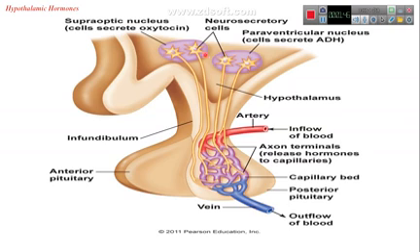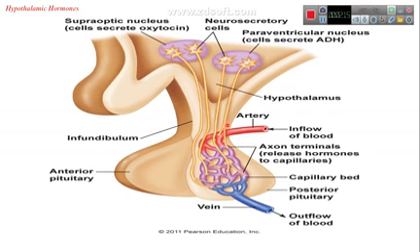In the hypothalamus, there are two types of cells. These cells are neurosecretory cells. Neurosecretory cells synthesize and secrete hormones in their cell bodies. In the cell bodies of this type of cells, the oxytocin hormone and antidiuretic hormone are synthesized and secreted.